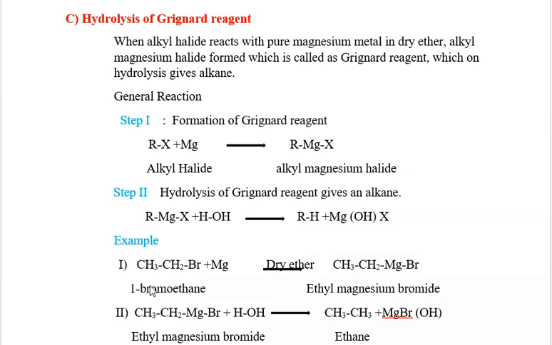Let's see the examples. 1-bromoethane reacts with magnesium metal to form ethyl magnesium bromide. That means this is the Grignard reagent. This ethyl magnesium bromide on hydrolysis forms ethane. That means MgBr is replaced by a hydrogen atom, a substitution of MgBr by hydrogen atom takes place. This is the hydrolysis of Grignard reagent.